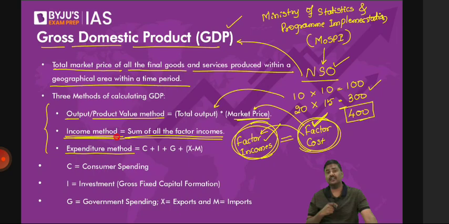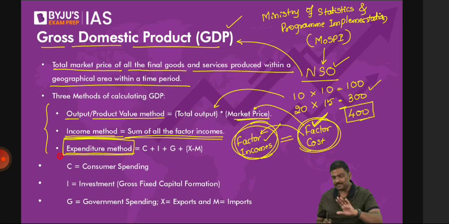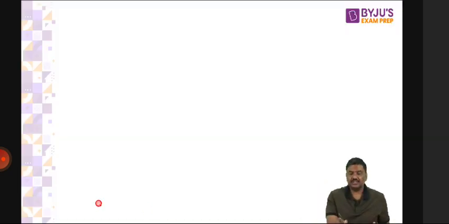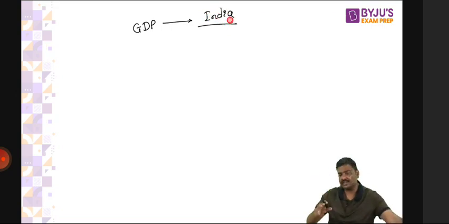And the third one is expenditure method. Third method is called as expenditure method. First, let me start explaining this third method. Follow this. First and foremost, please follow this carefully. GDP means whatever is produced in India. You'll have to be very, very careful here. Once you understand, it becomes easy, but focus. Whatever is produced in India will be counted as a part of India's GDP.